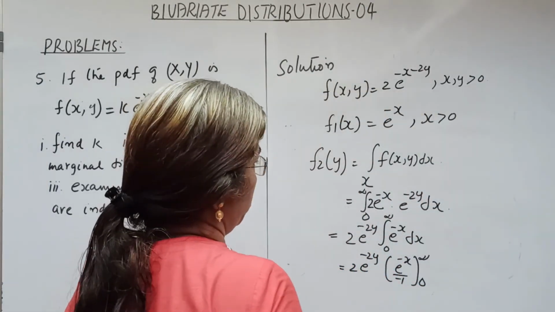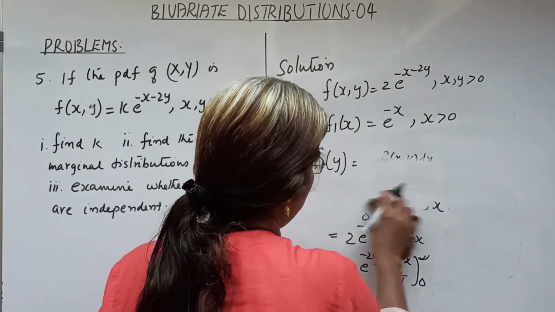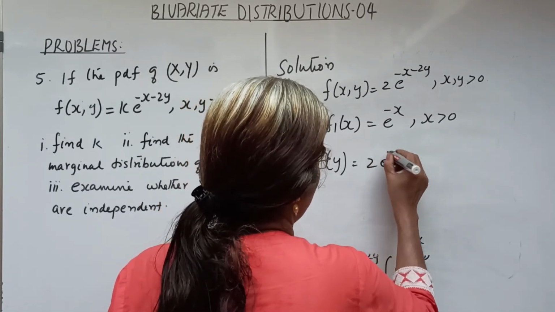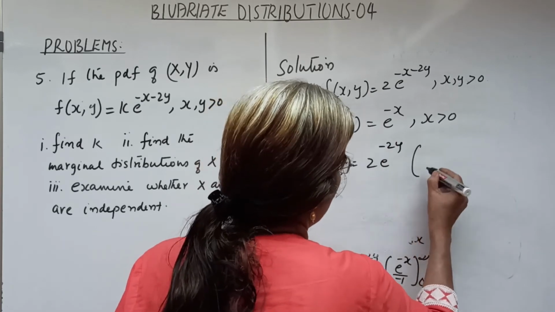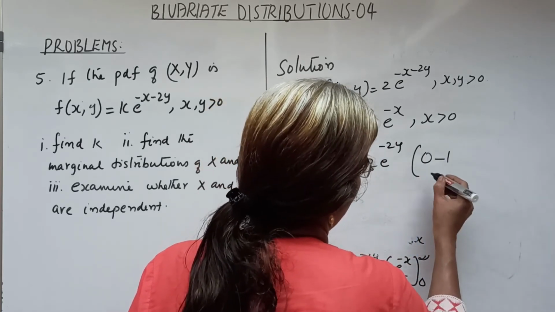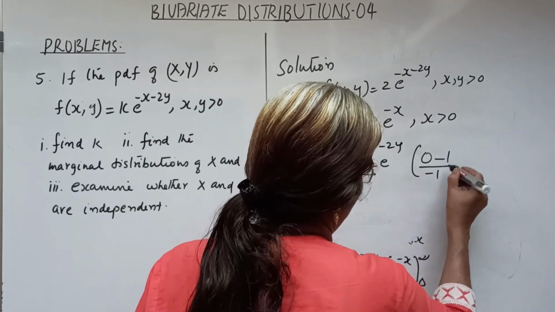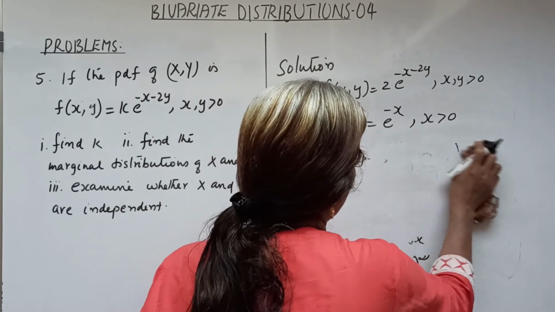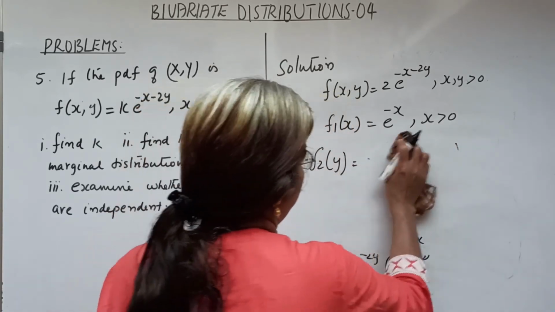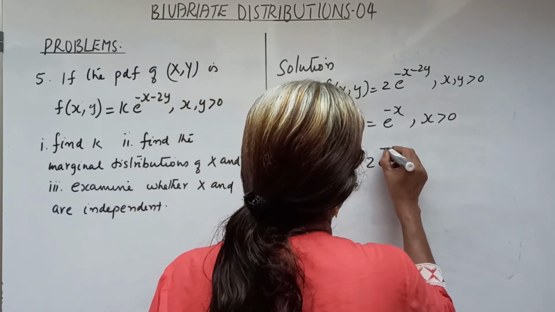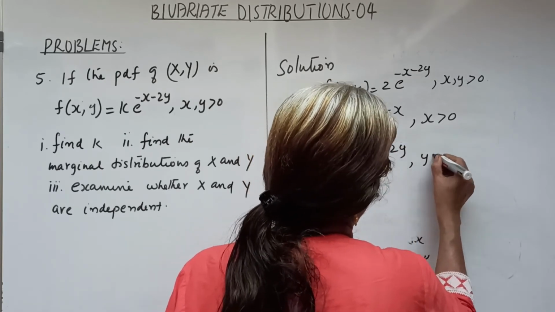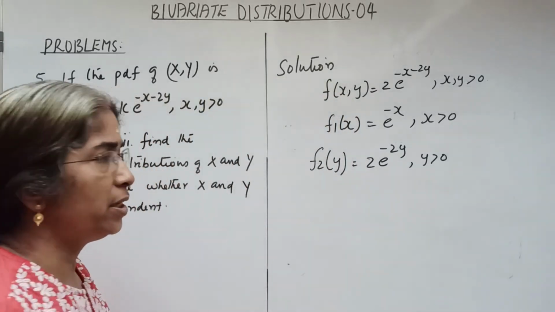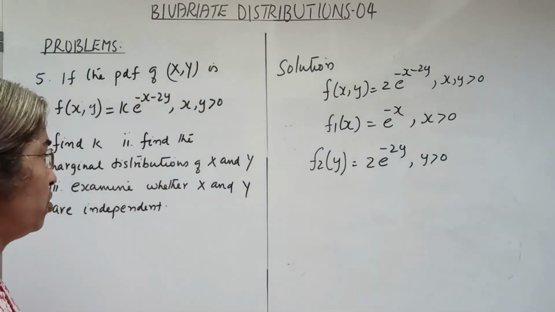That is f2y equal to 2 e raised to minus 2y into e raised to minus infinity 0 minus e raised to 0 1 by minus 1. Okay, that implies f2y equal to 2 e raised to minus 2y, y greater than 0. So second part is over. The marginal distributions of x and y we obtained.